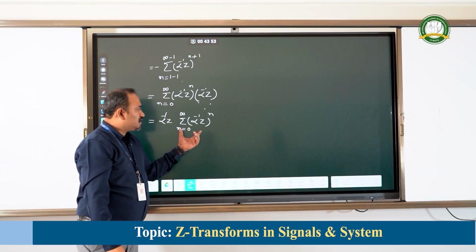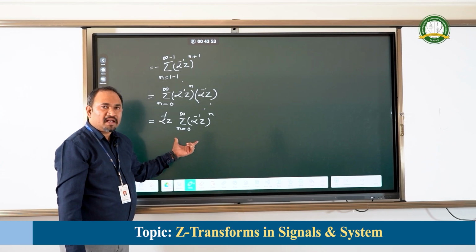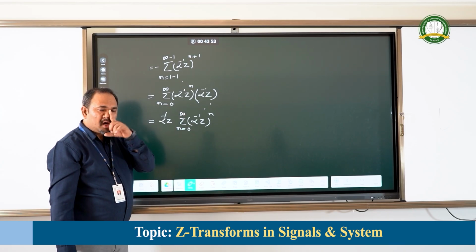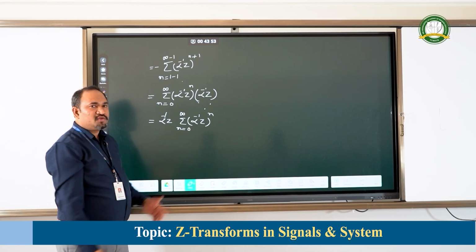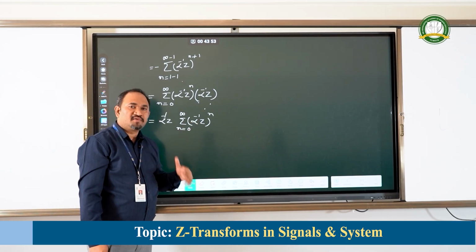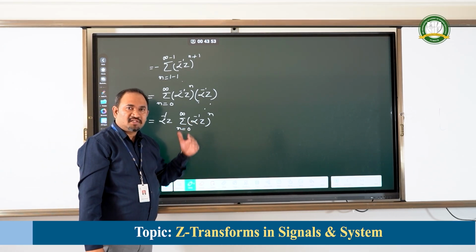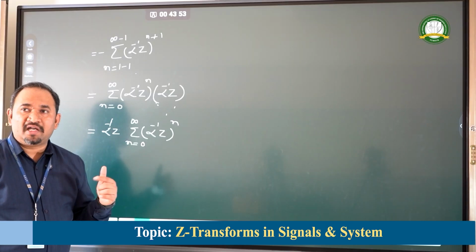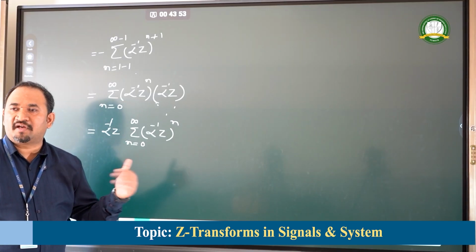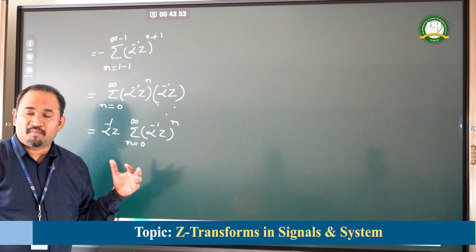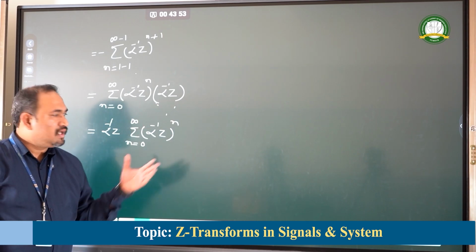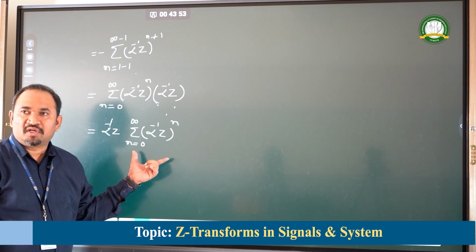Now, my dear students, can I correlate this particular expression to the standard infinite summation formula, which we have: summation n varying from 0 to infinity, alpha raised to the power of n is equal to 1 divided by 1 minus alpha, where alpha is not equal to 1. That standard infinite summation formula, if you are able to remember, is very similar to this.